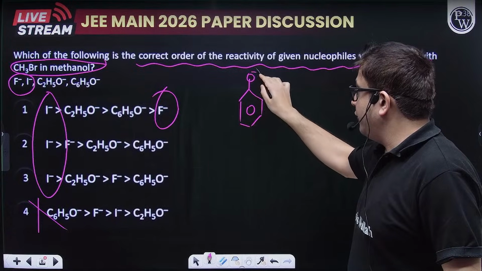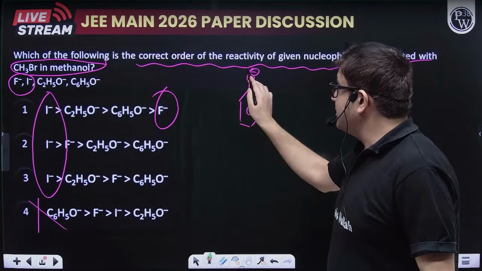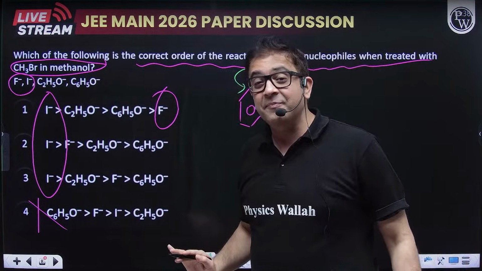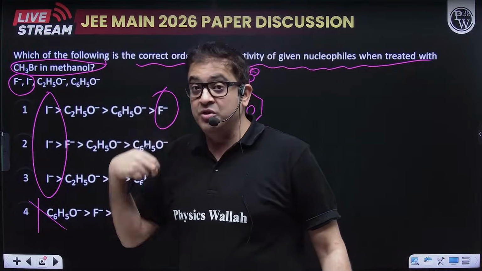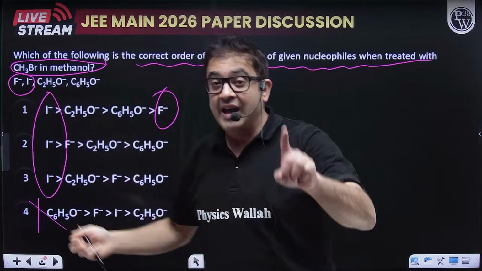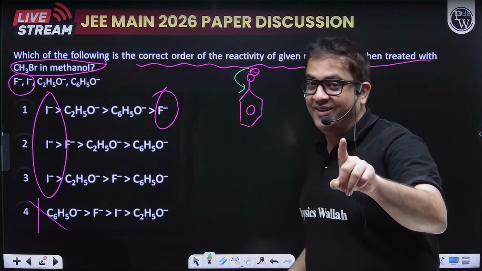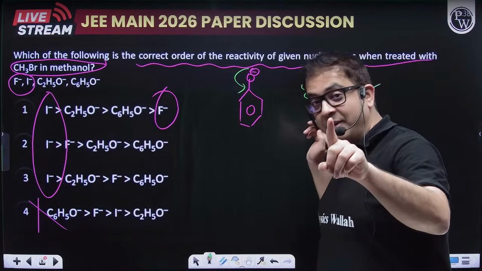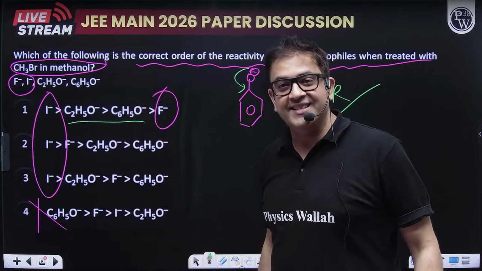feel that in the phenoxide ion, the lone pair on oxygen is delocalized in the complete ring. So, sir, because of resonance, if it is delocalized, then tell me whether it will have a higher tendency to be given as compared to any alkoxide? No, sir. They will be a stronger base also, they will be a stronger nucleophile also, and that is what option 1 is telling you.